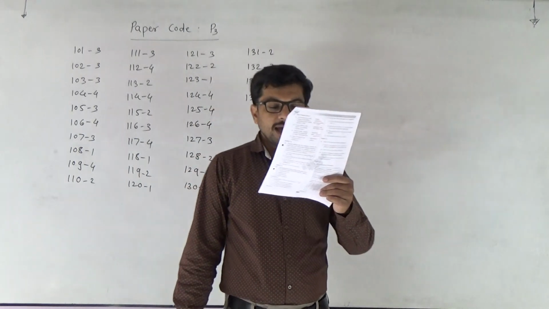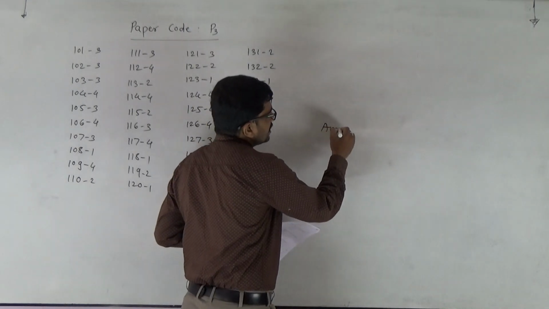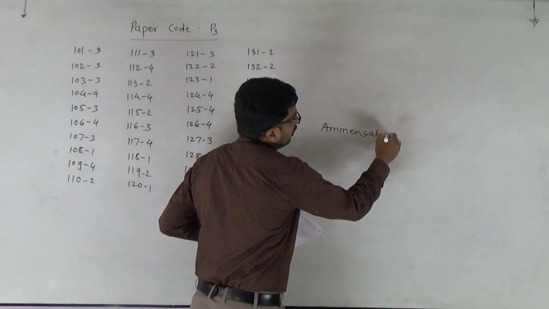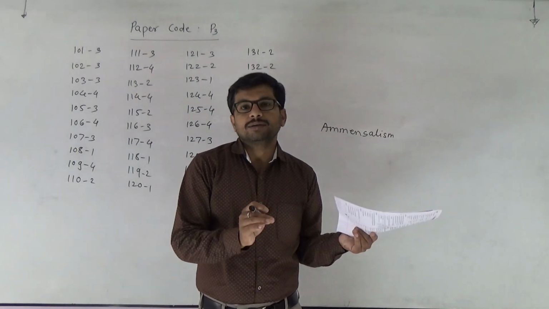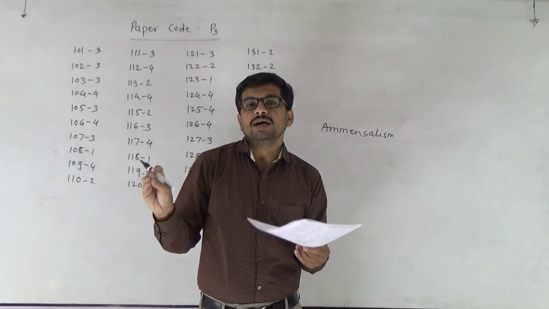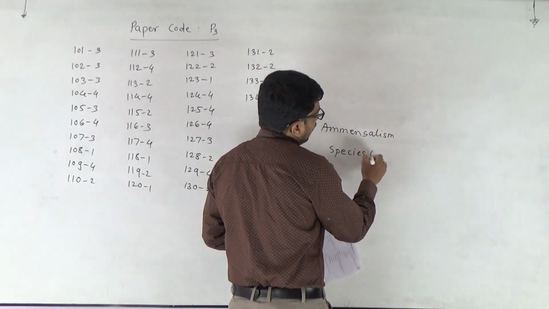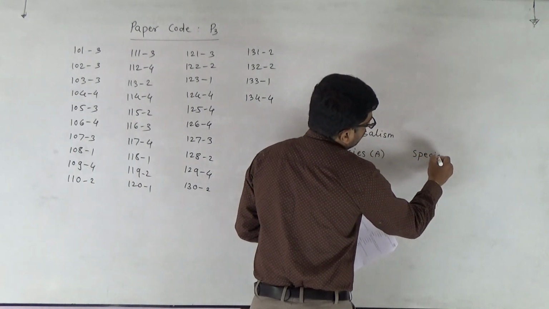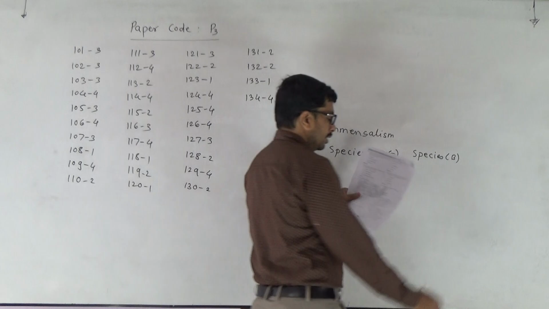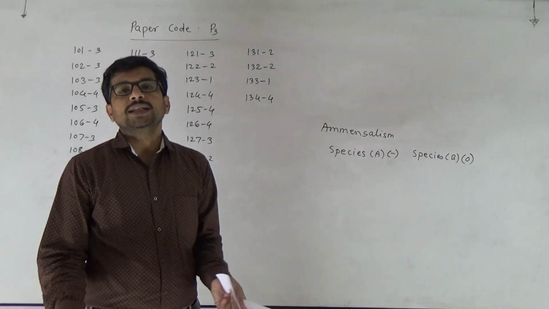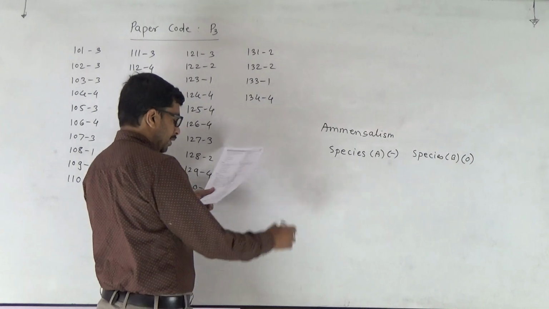So 135. Amensalism can be represented as. Amensalism is such a relationship between two organisms in which one is hurt. एक को हर्ट किया जाता है और दूसरे को ना हर्ट होता है ना फायदा होता है. So it is given by minus for species A and zero for species B. मतलब उसको ना फायदा होता है ना कोई हार्ट होता है. So this is amensalism. 135 का सेकेंड.